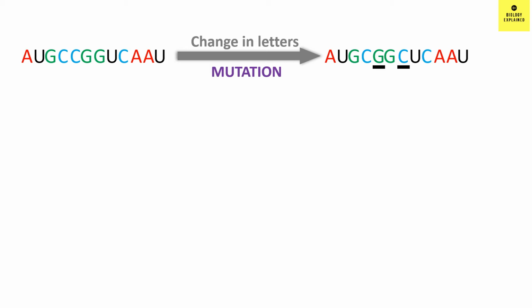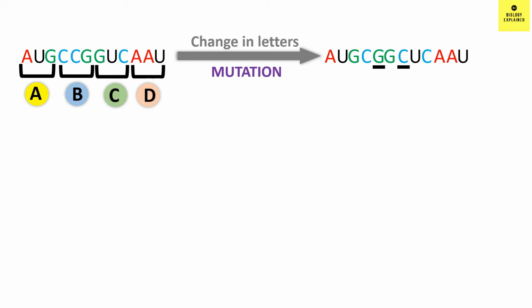What happens? 3 letters together code for one amino acid. For example, AUG codes for amino acid A, CCG codes for amino acid B, GUC codes for amino acid C, and AAU codes for amino acid D. These amino acids come together and form a protein.